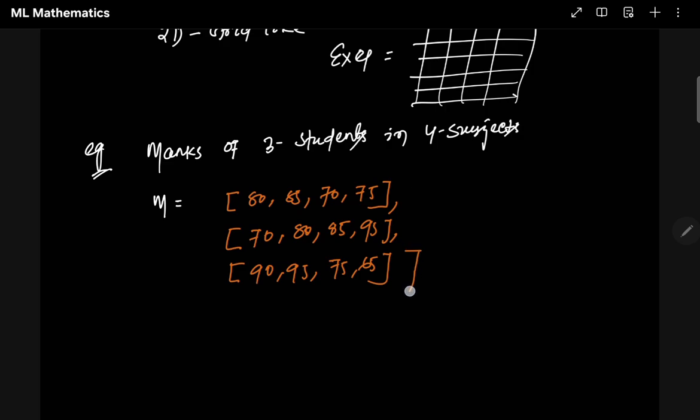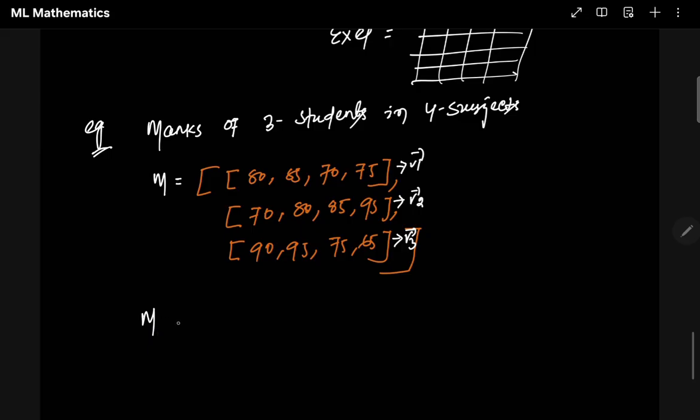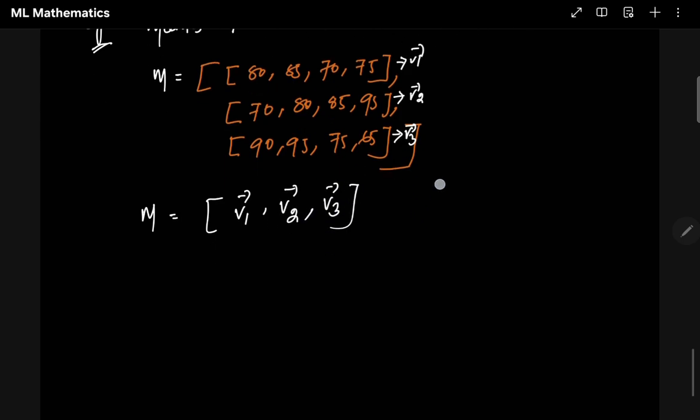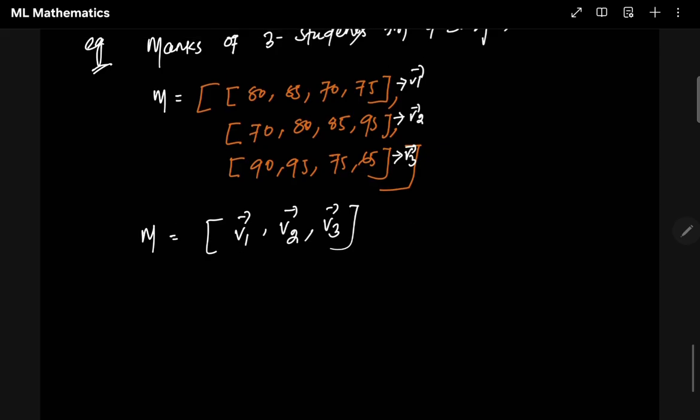Now I'm covering every vector, sorry, every list, all lists covered with one full list. Now this becomes a matrix. But if we see, this one is a vector, right? This one is vector 1, this one is vector 2, this one is vector 3. So your M, which is a matrix, is something like this: vector 1, vector 2, vector 3. Now if somebody asks you, vectors are combinations of scalars, and matrices are combinations of vectors, there is a link to it, right?